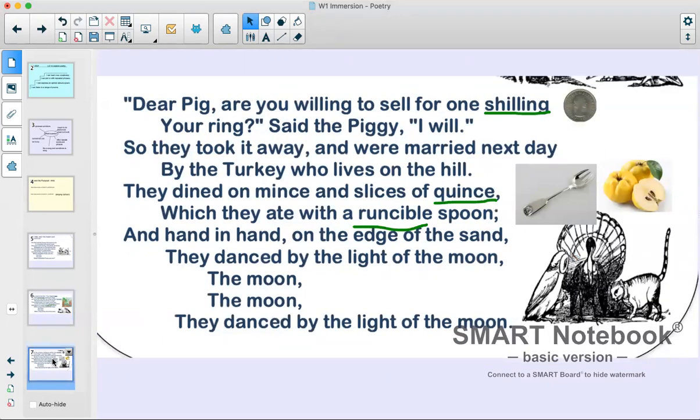Dear pig, are you willing to sell for 1 shilling your ring? Said the piggy, I will. So they took it away and were married next day by the turkey who lives on the hill. They dined on mince and slices of quince, which they ate with a runcible spoon. And hand in hand on the edge of the sand, they danced by the light of the moon. The moon, the moon. They danced by the light of the moon.